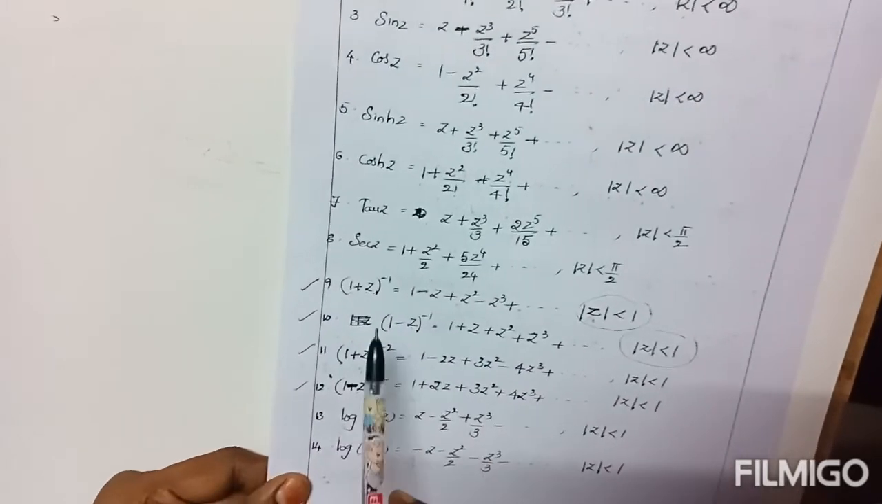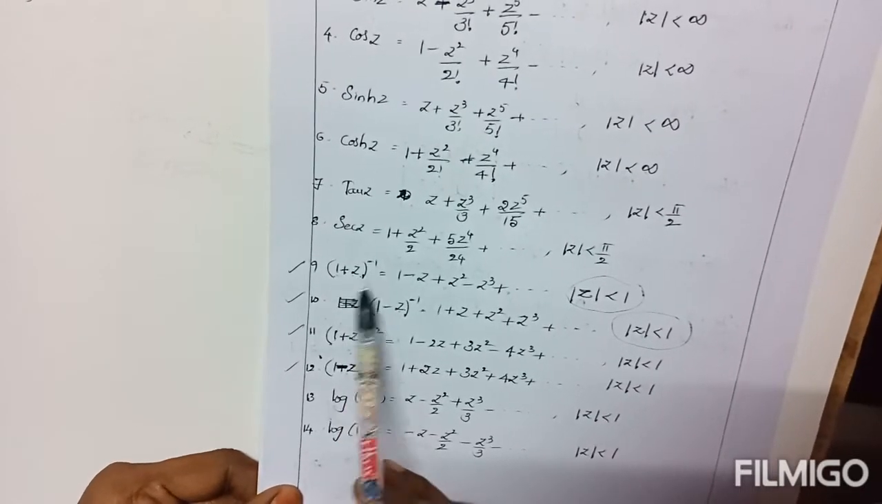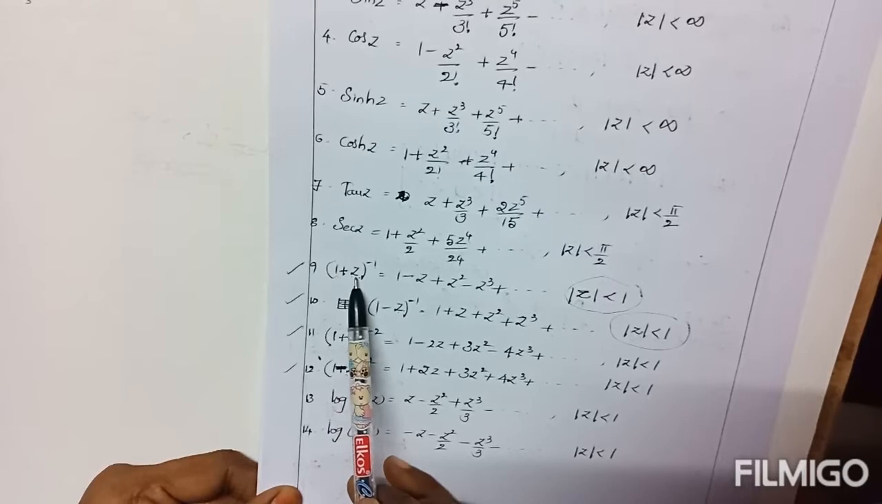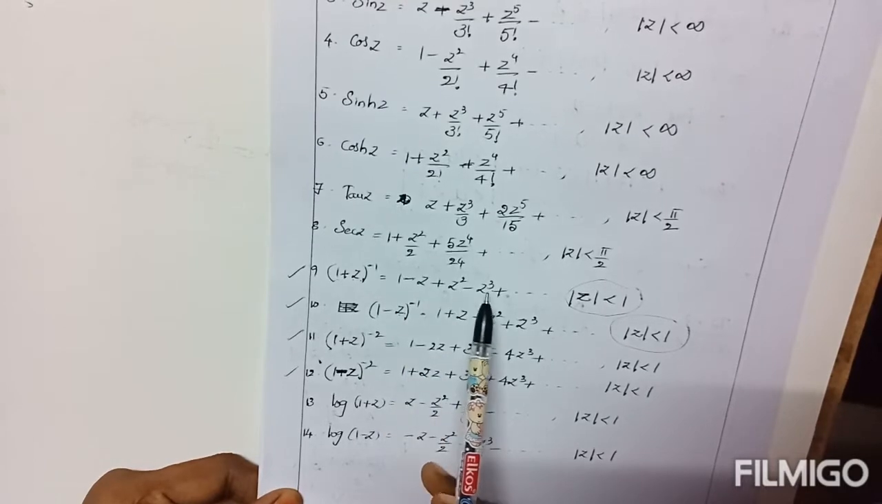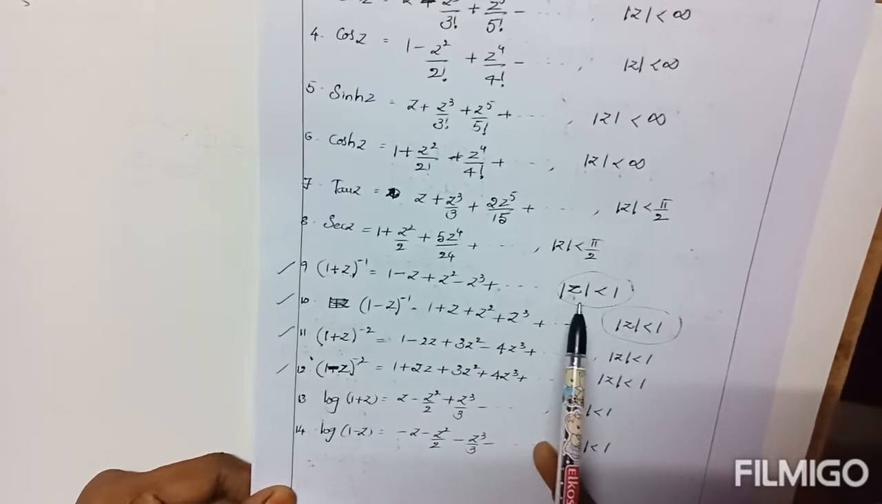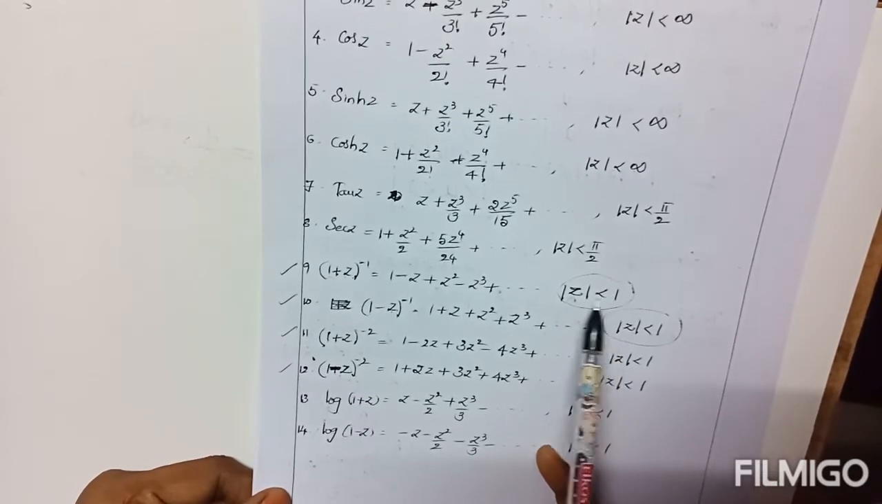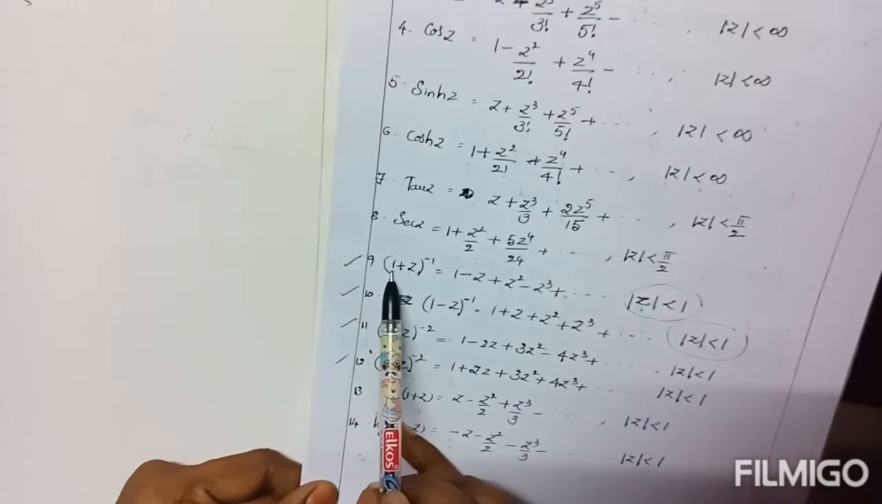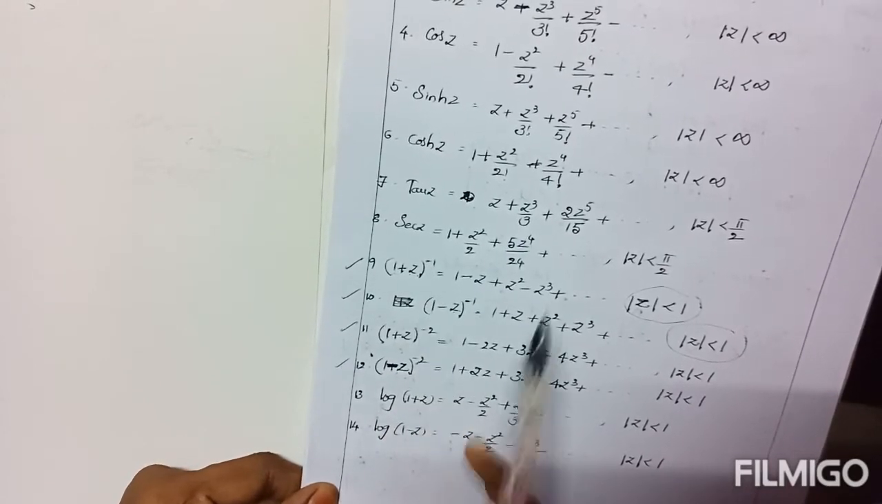The most important infinite series are here, 1 plus z whole power minus 1. This is binomial. There are two terms, so it is called binomial. With the negative power, expansion is 1 minus z plus z square minus z cube plus and so on. The condition is modulus of z is less than 1. I mean 1 is greater than z. I mean first place term is greater than second place, then its negative power expansion is possible.